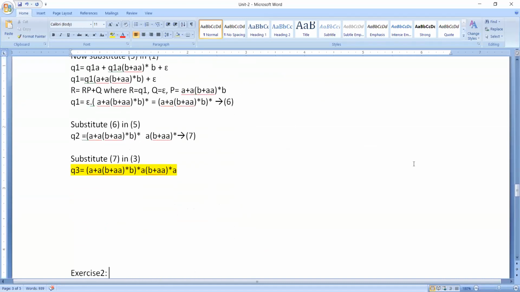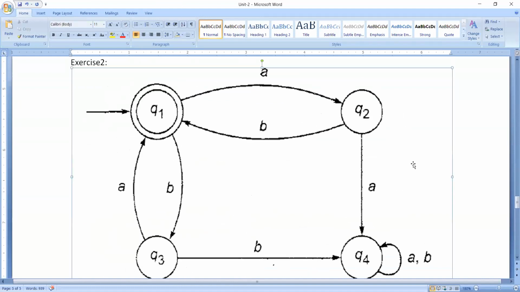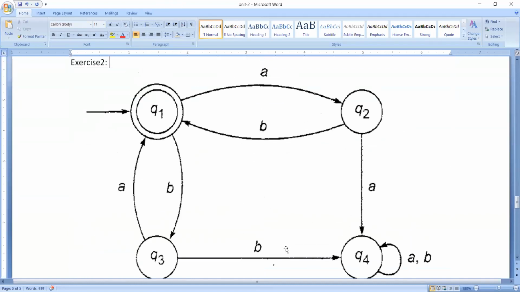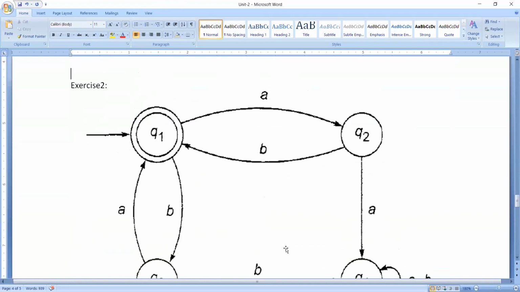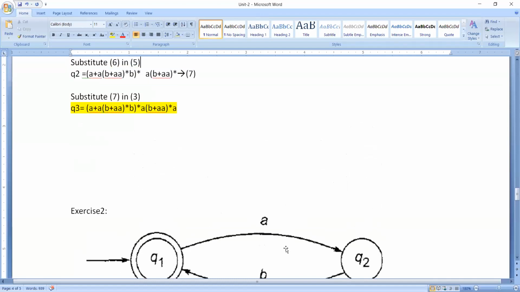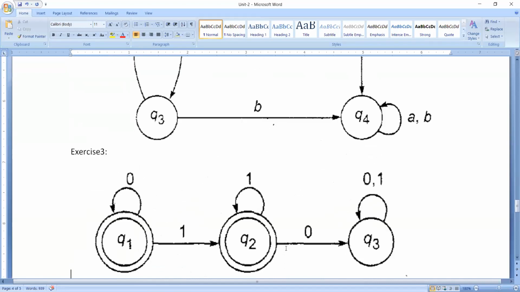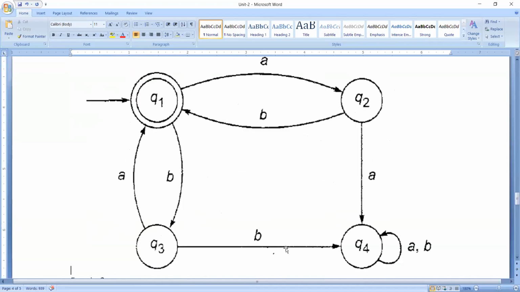In our next classes we have some other exercises like this. You can see here, this is our next exercise. Tomorrow I will tell you how to solve this using the same Arden's theorem as well as the state elimination method. In tomorrow's class, we'll discuss one more example related to Arden's theorem, and we will also start our state elimination method.